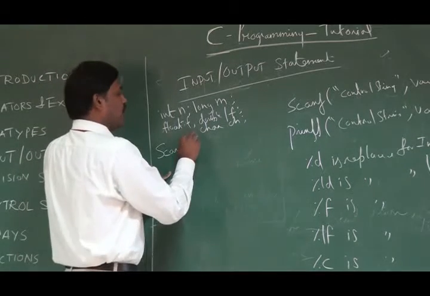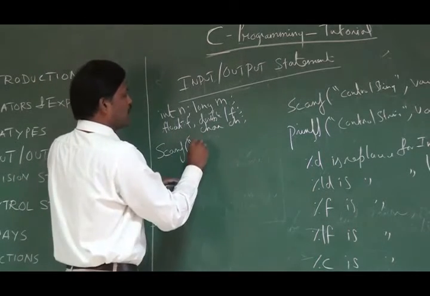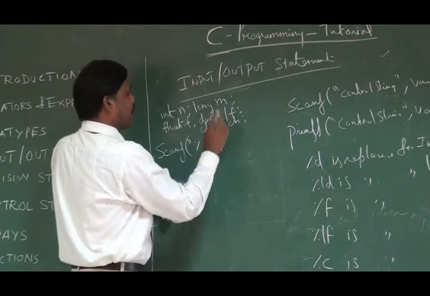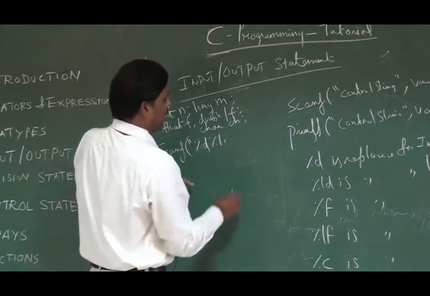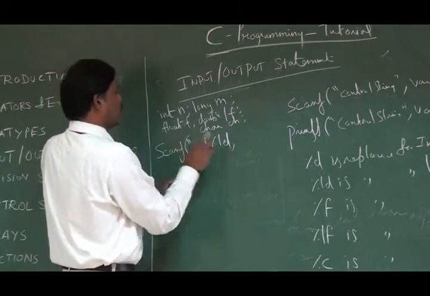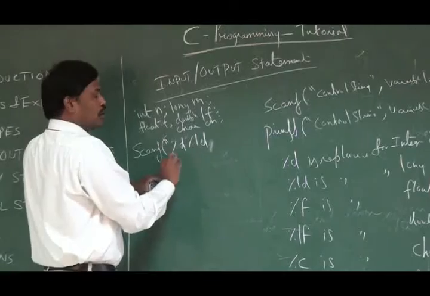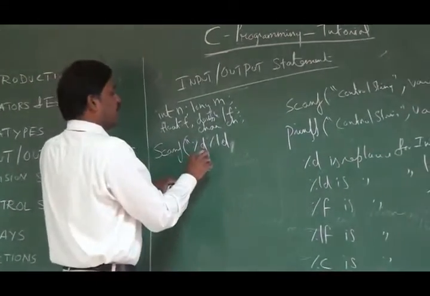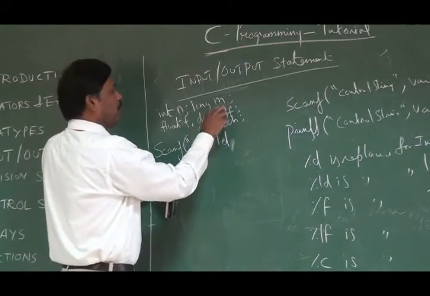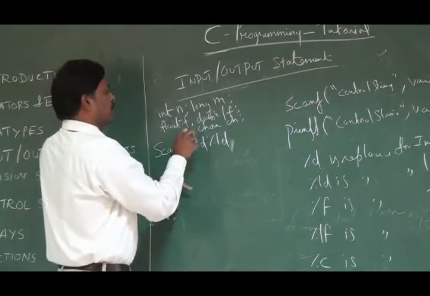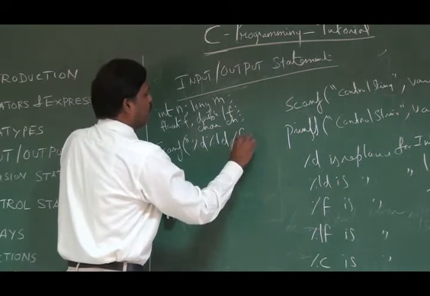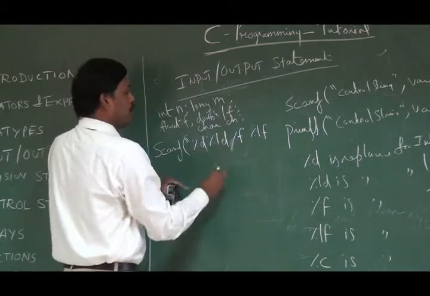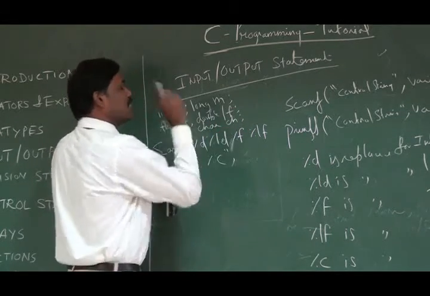So scanf, double quotes, first input is an integer variable, second one is a long variable, that is m, %ld. You should not put any commas inside or use any escape sequences; I will tell you what escape sequences are later. So %d is for getting n, %ld is to get this long variable, %f is to get this float variable, %lf is to get this double variable, and %c is to get this ch.